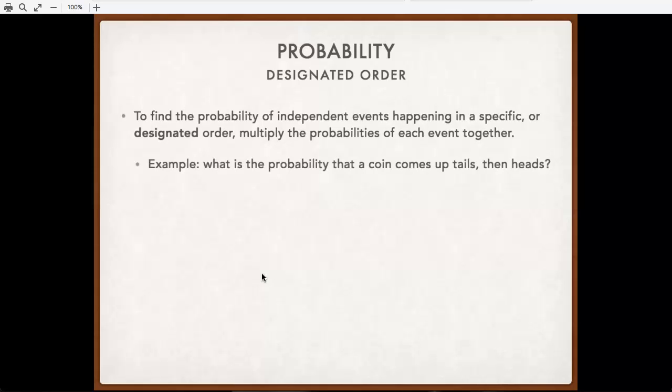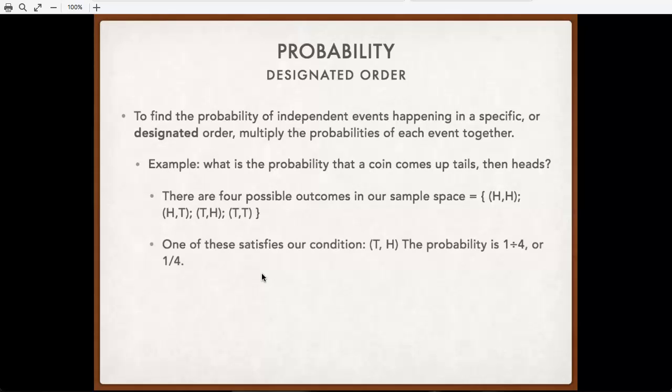For an example, to demonstrate to you why this works, what's the probability that a coin comes up tails, then heads? So there's only one thing here that satisfies. It has to be tails first, then heads. Well, we could think of it like we did with the previous problem. There are 4 possible outcomes if you're doing 2 coin flips. Heads then heads, heads then tails, tails then heads, or tails then tails. One of those, tails then heads, will satisfy our condition. So 1 divided by 4, or 1/4.